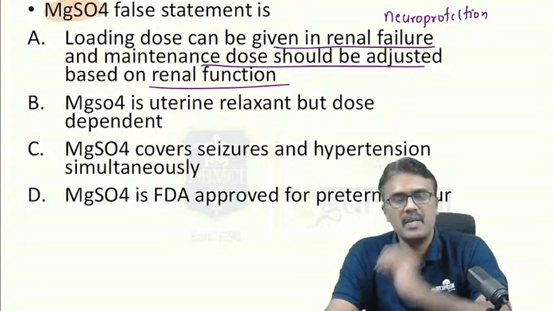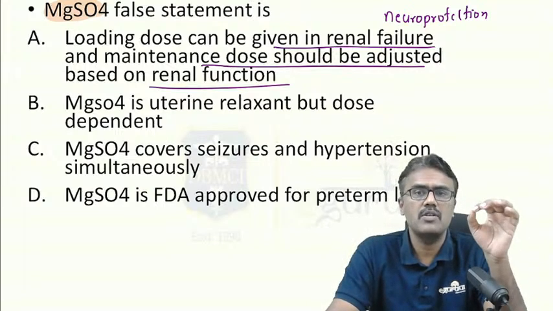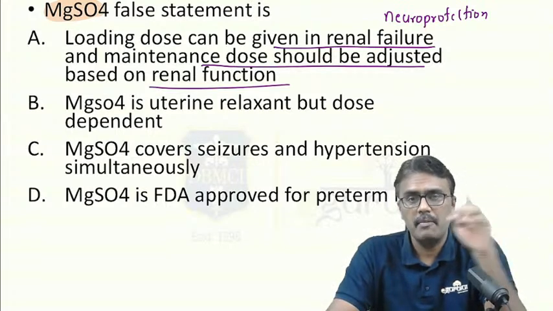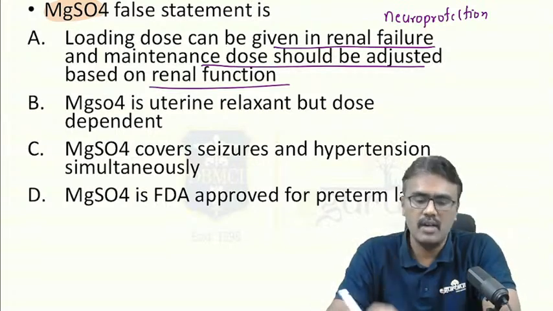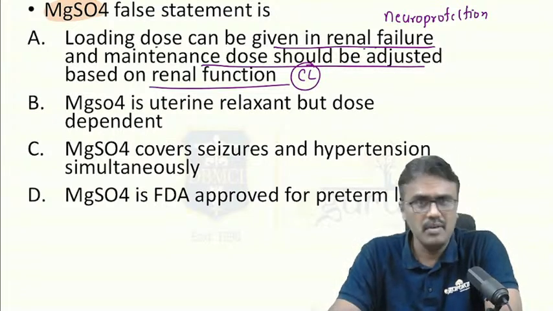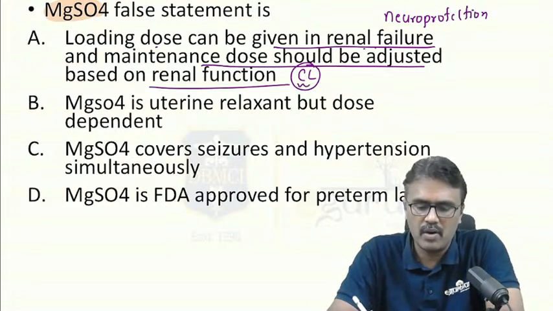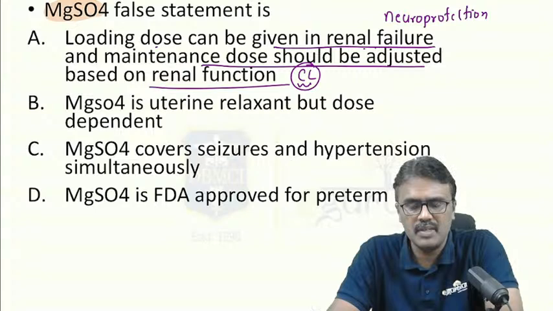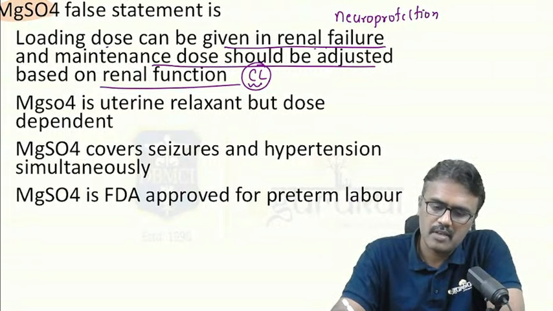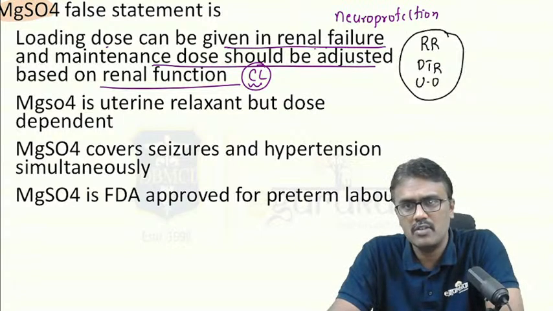Yes, as I have told you in pharmacology, in pharmacokinetics, loading dose depends on volume of distribution. Maintenance dose depends on clearance, and clearance depends on the kidney. So you can give a loading dose in renal failure, but when you are giving a maintenance dose, you have to monitor kidney function. That's why whenever we give magnesium sulfate, we monitor the respiratory rate, deep tendon reflexes, and urine output. If they are decreasing, then magnesium toxicity should be suspected.